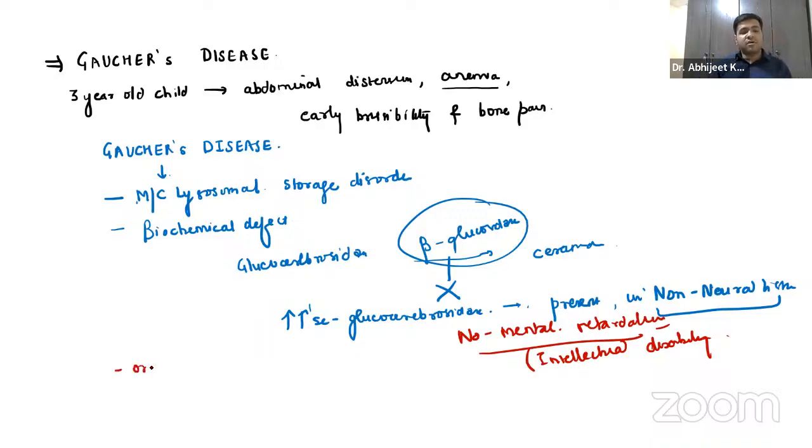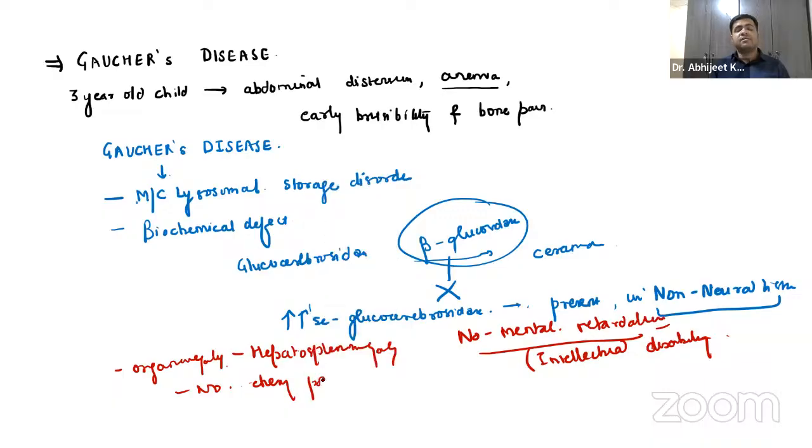Apart from that, you will also see organomegaly. Organomegaly, guys, right? Organomegaly basically means I'm talking about the liver and the spleen, so we have hepatosplenomegaly. We have no mental retardation and no cherry red spot. Now what happens, guys? They are giving a picture of the bone marrow, right? Bone marrow is the place where all the RBCs, WBCs, platelets, everything is formed; all the hematopoiesis takes place.